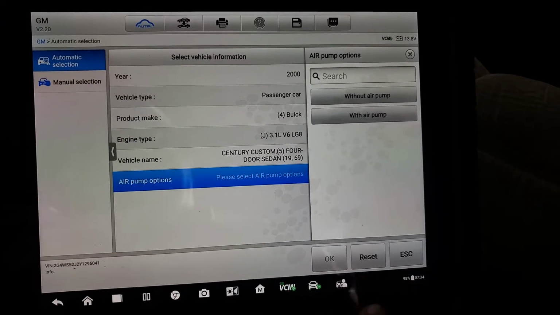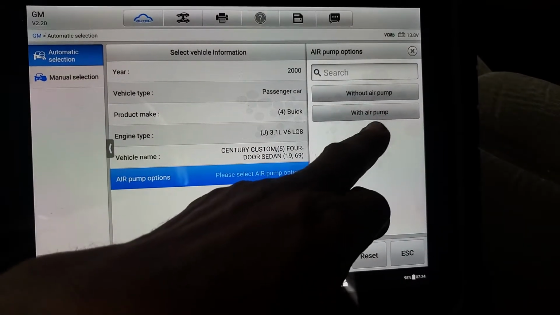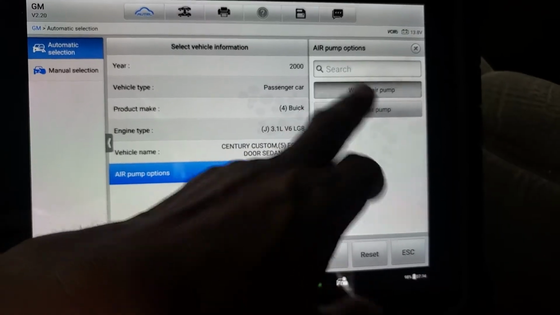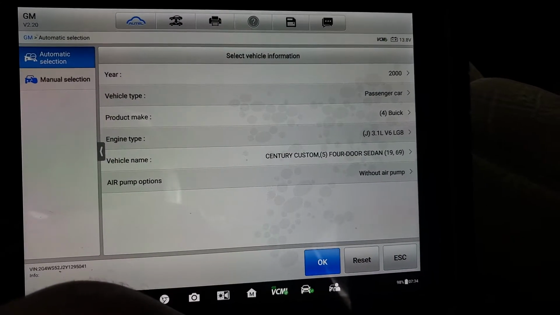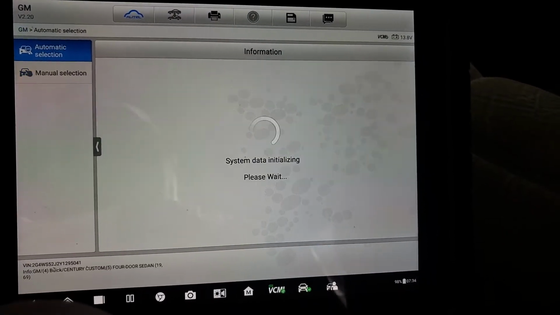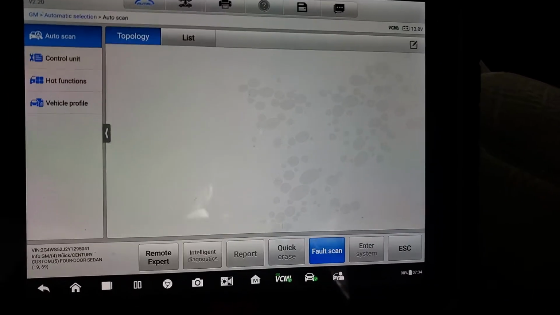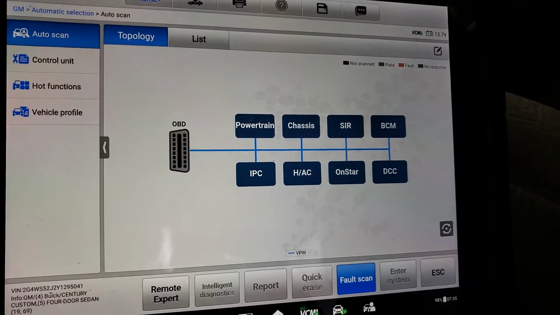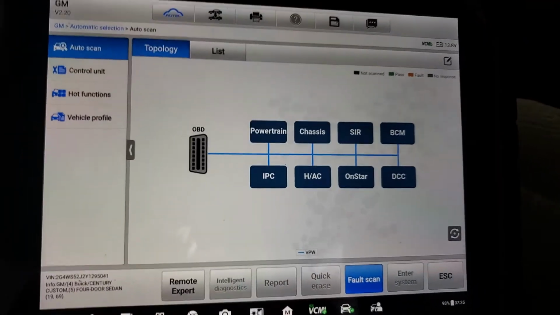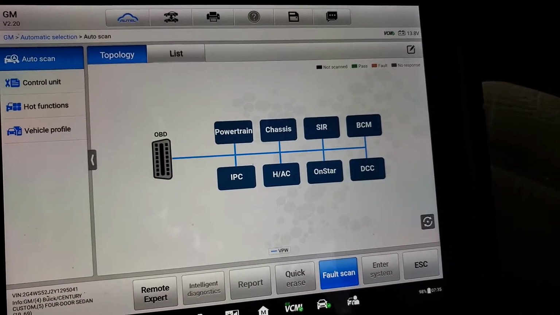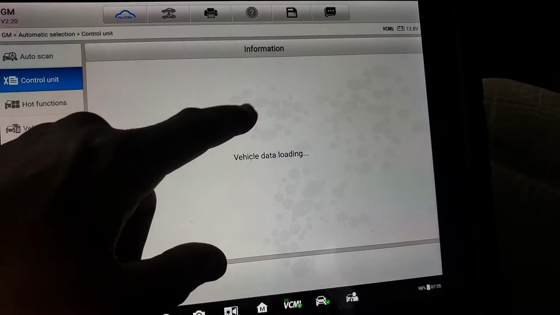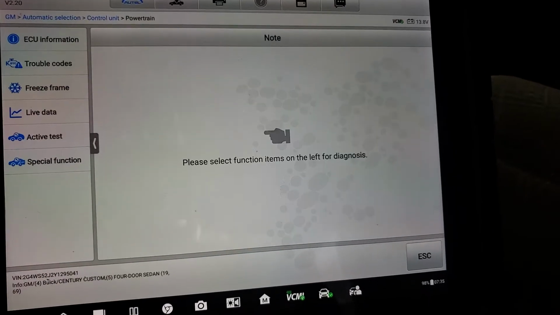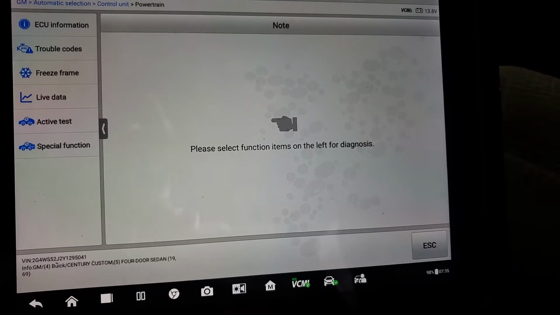I will say okay, without air pump. Okay, we are in the topology section, or you can go to the control section, but let me go to the power control section, and I want to go to power control module.